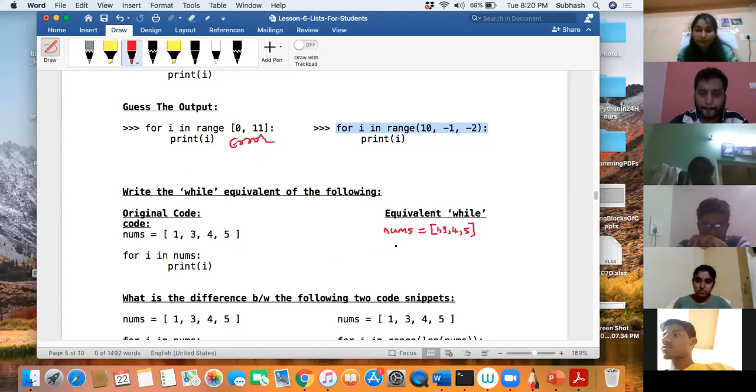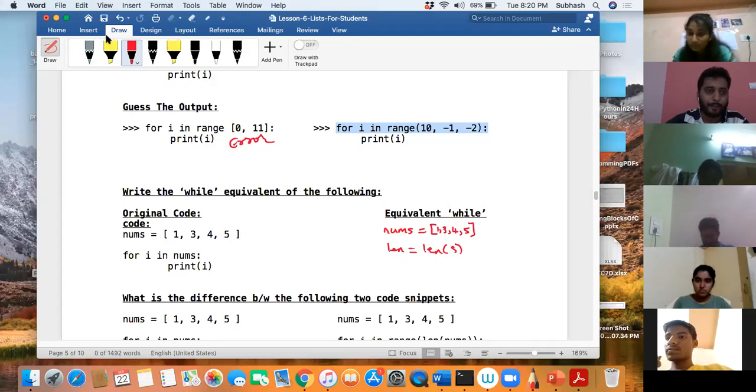len is equal to len of s. len is equal to len of nums. Yeah, nums. Don't write len as a variable name. When you write len is equal to len of s, you are using it as a length function as well as trying to use it as a variable. That is not possible. That is a bad way. You should not do it. So length is equal to len of s, something like that. Correct. So you can say length is equal to, okay, then what will you do?